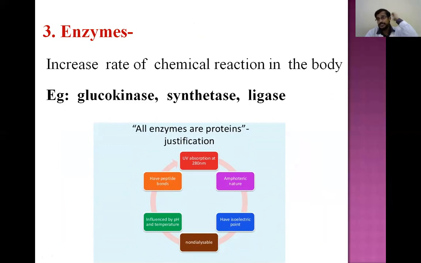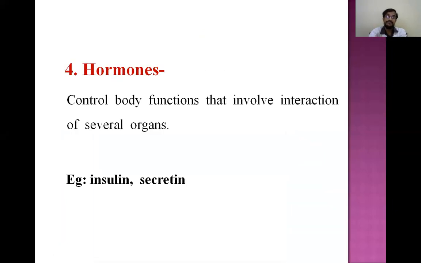How the enzymes are synthesized is by transcription and translation, just like how the proteins are produced. So all the functions of enzymes are indirectly the functions of the proteins.